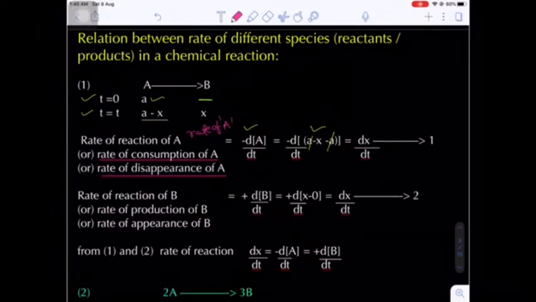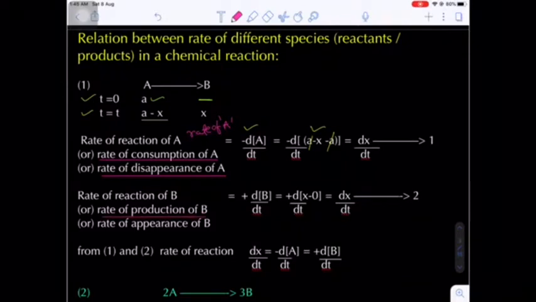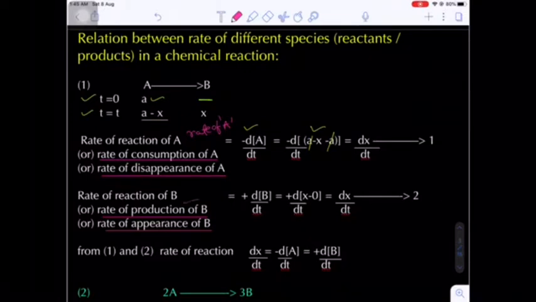Now come to rate of B, or indirectly we can say rate of production or formation of B, or rate of appearance of B, because in any given chemical reaction, the concentration of the products, what happens? Increases. So the rate of production or formation, indirectly the products will appear while the reactants will disappear. So the terminology we can use: rate of reaction of B, or rate of production of B, or rate of appearance of B, all are equivalent, okay. Now that is the change in concentration of B by time taken, delta B by delta T or dB by dt.